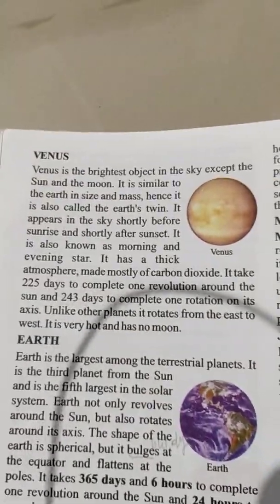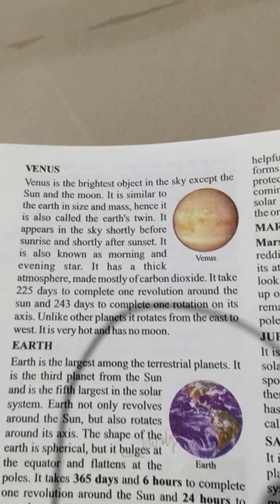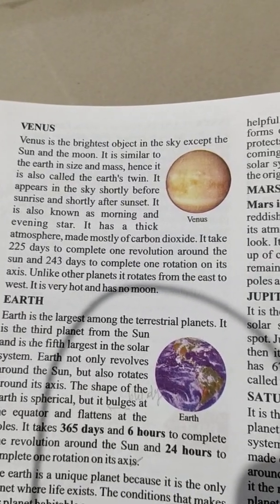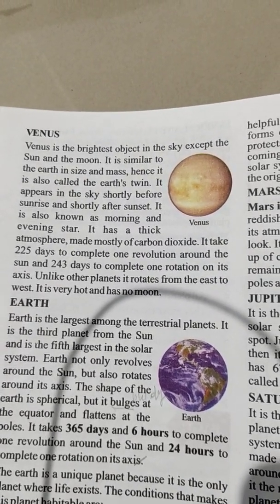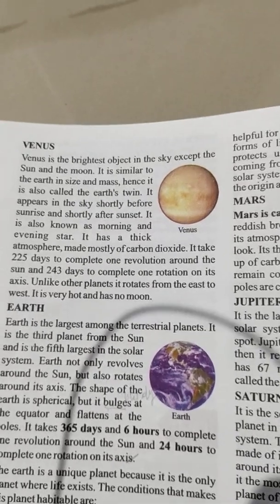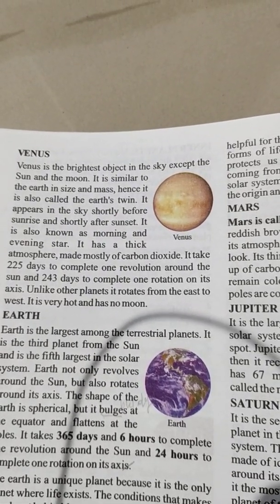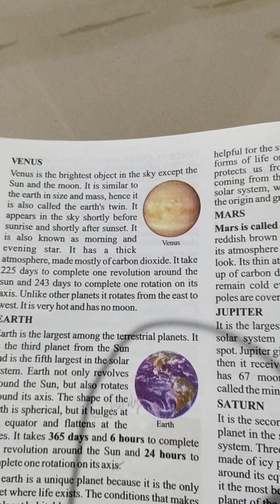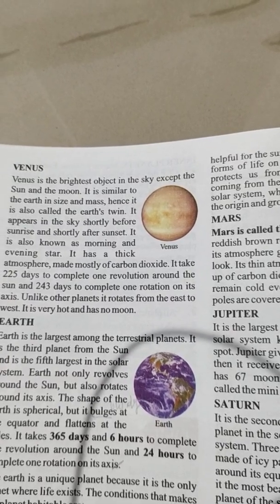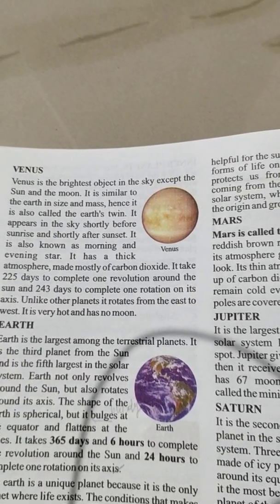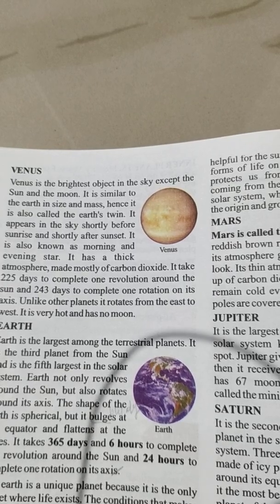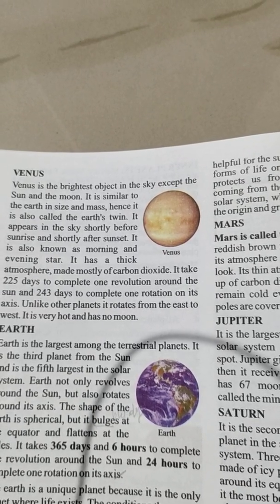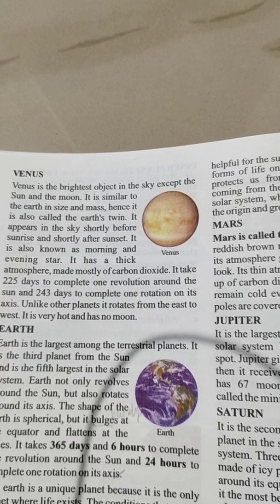Students, turn the page. Venus is the brightest object in the sky except the Sun and the Moon. It is similar to the Earth in size and mass. Hence, it is also called the Earth's twin. It appears in the sky shortly before sunrise and shortly after sunset. It is also known as morning and evening star.